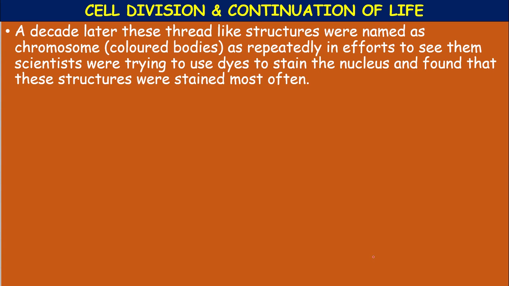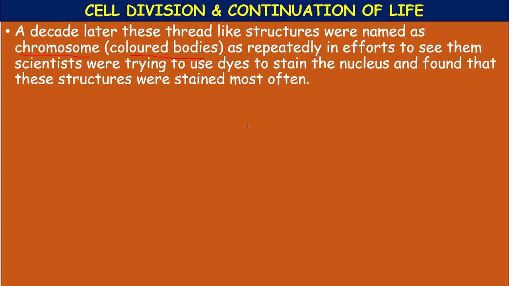A decade later, these thread-like structures were named chromosomes. See, changing observations and experimentations of science provided the knowledge. Previously they called them thread-like structures, but those were later called chromosomes. These chromosomes are colored bodies.